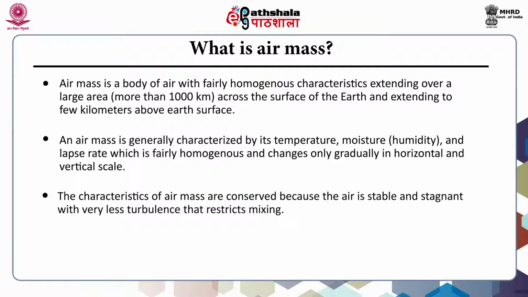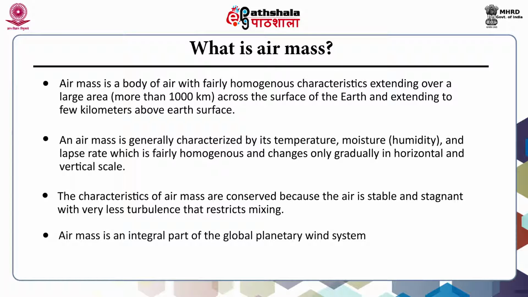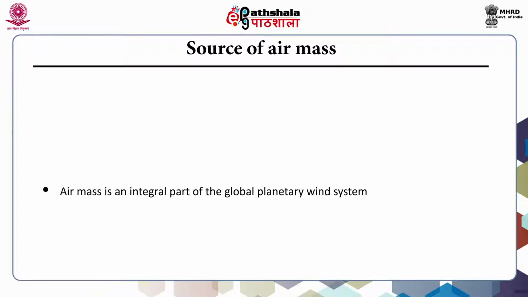The characteristics of air mass are conserved because the air is stable and stagnant with very less turbulence that restricts the mixing. Air mass is an integral part of the global planetary wind system. What are the sources of this air mass?